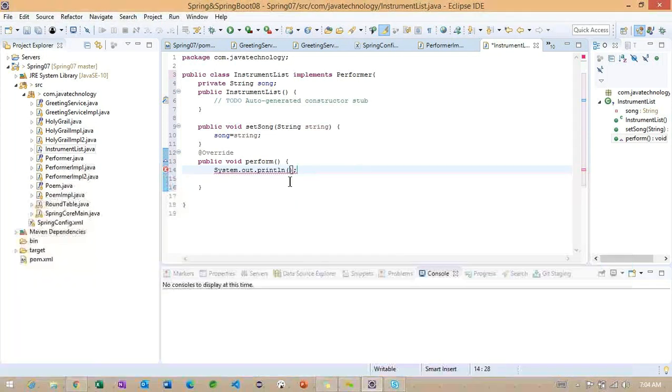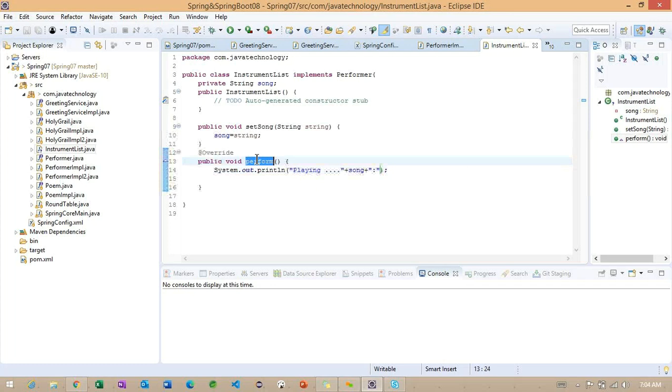I want to define some message here: playing song, and here I want to append this particular song. Some message I want to print.